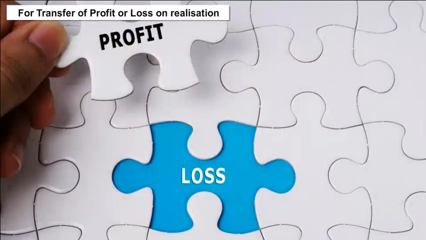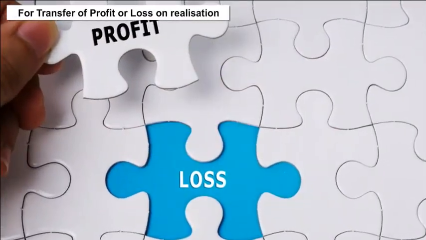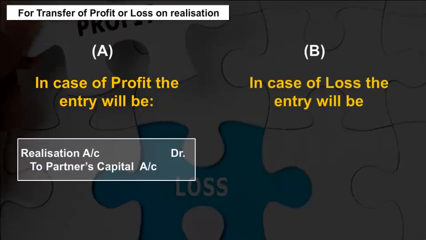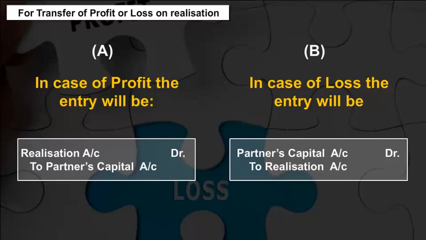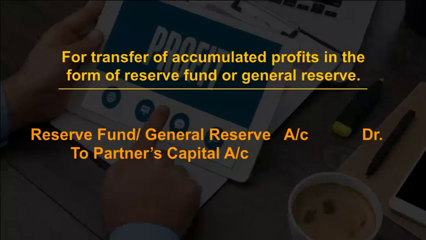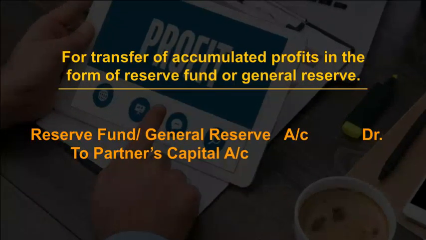For transfer of profit or loss on realization, in case of profit, the entry will be recorded. In case of loss, the entry will be recorded. Then there is the entry for transfer of accumulated profits in the form of reserve fund or general reserve.